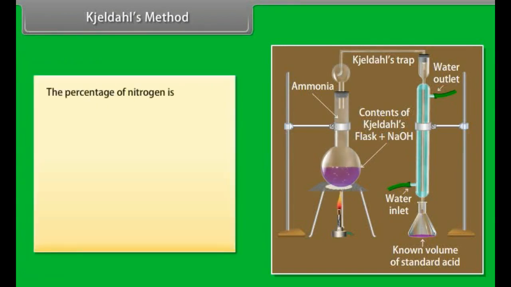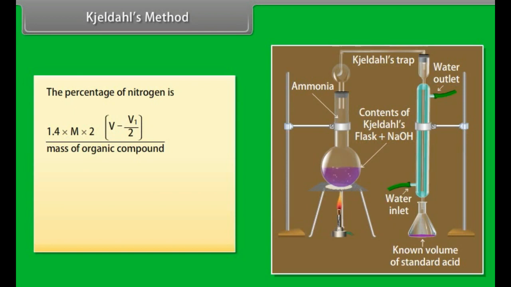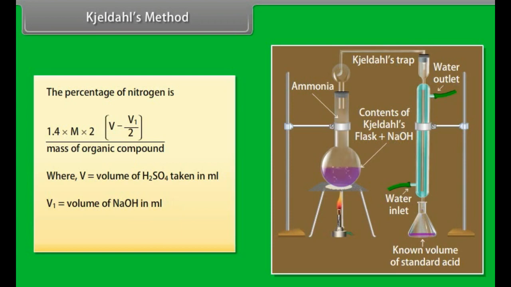The percentage of nitrogen is 1.4 × m × 2 × (V − V1/2) / mass of organic compound, where V is the volume of H2SO4 taken in milliliters, V1 is the volume of NaOH in milliliters, and m is the molarity of H2SO4.